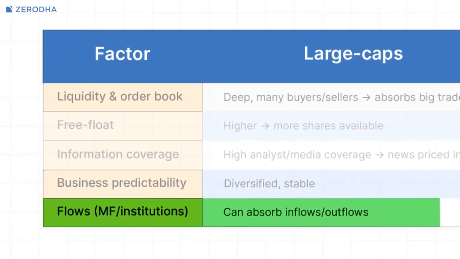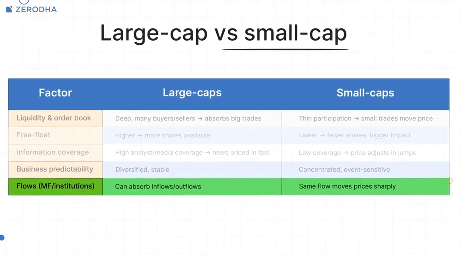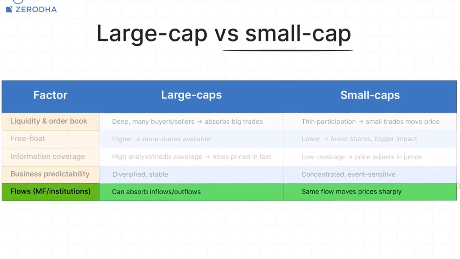Fifth, flows. When money moves into or out of a segment through mutual funds, institutions, or broader risk-on, risk-off sentiment, large caps can absorb it more easily. In small caps, the same flow can create a bigger price impact because the market is thinner, especially when sentiment turns. That's one reason small caps often show bigger upswings in strong markets and deeper cuts when conditions turn volatile.